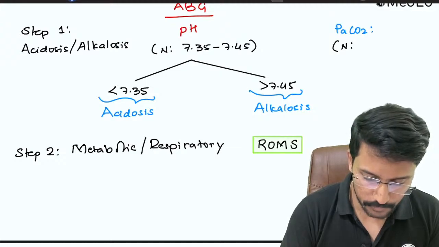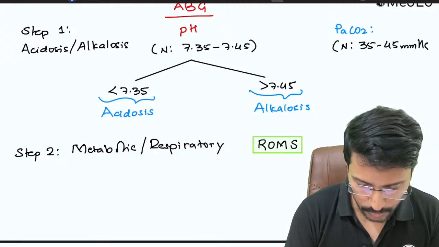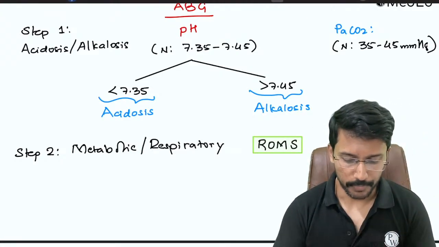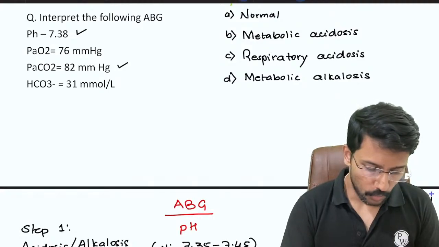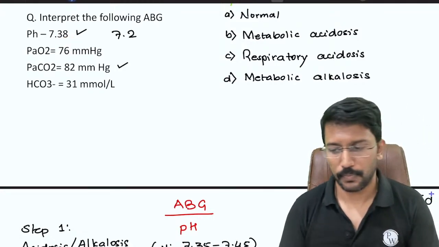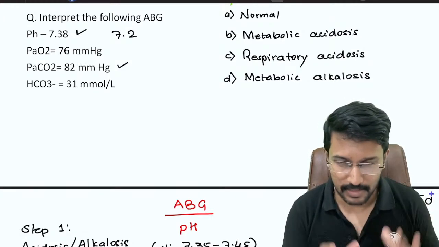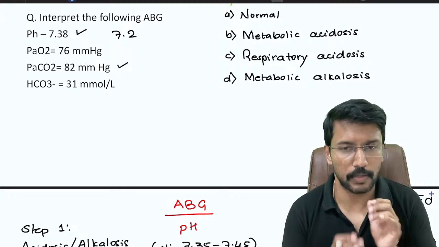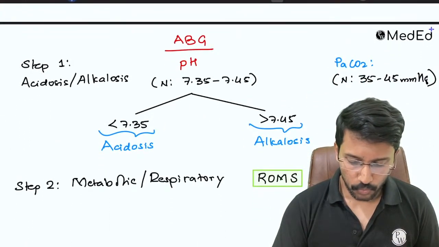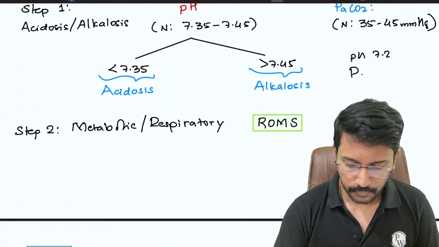The normal range is from 35 to 45 millimeters of mercury. That is the normal range of the PaCO2, partial pressure of carbon dioxide. For time being, just ignore this pH 7.38. Let us presume that this is 7.2. I'll come back to this ABG, but for time being, let us take the same ABG and make the pH 7.2. Now, the pH is 7.2 and the PaCO2 is 82.